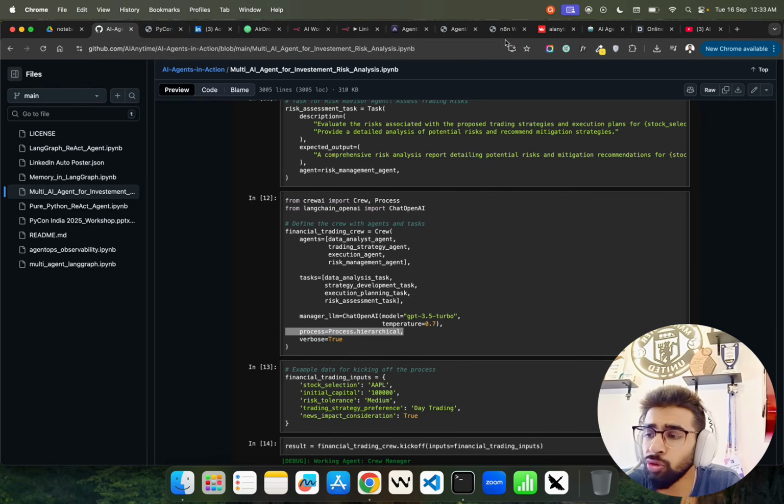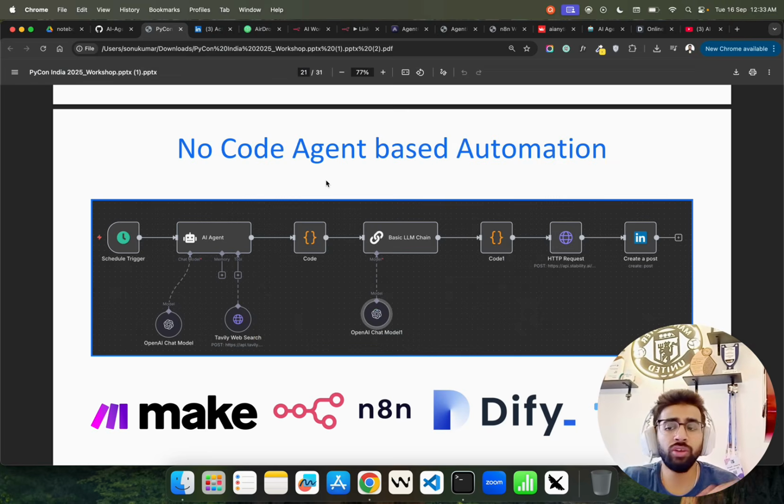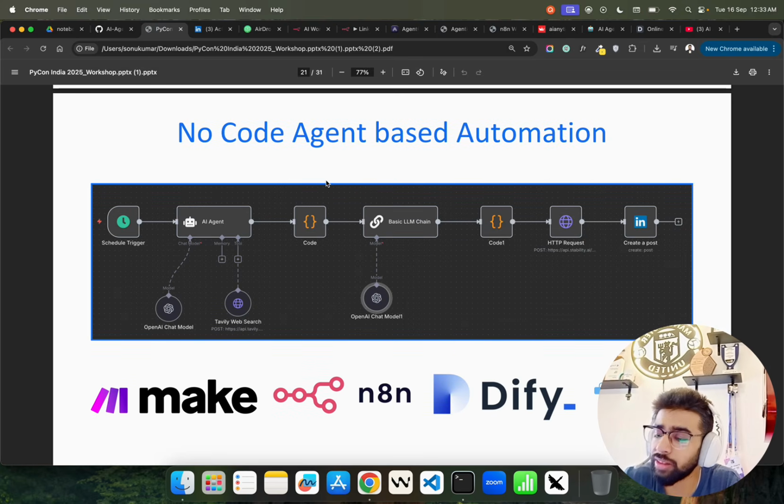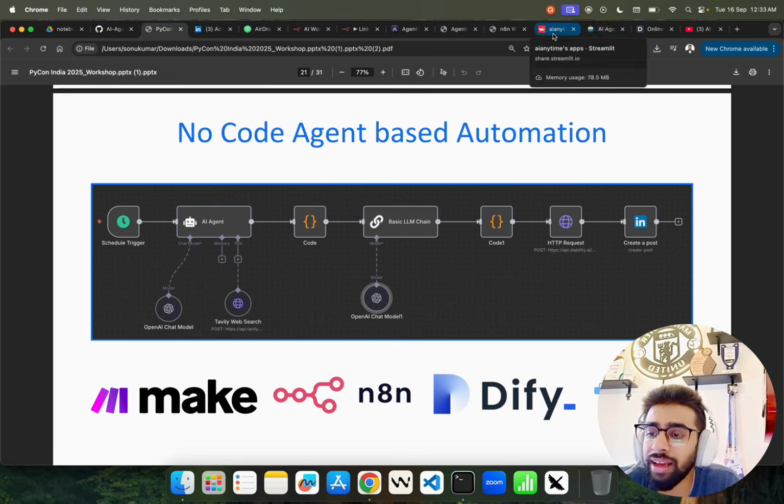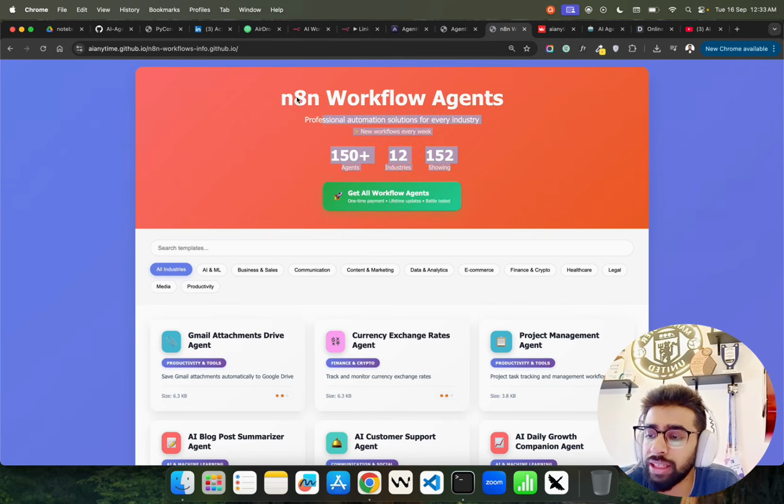So you can also create agents without writing code. There are different ways you can do it. There are different platforms or frameworks available. Make.com is available. N8N is an open source, of course, framework or platform to build no-code AI agents, guys, or automation workflows. And I have a lot of N8N agents built here, more than 150 that you see. It's available. I'll give the link in the description. Check it out.